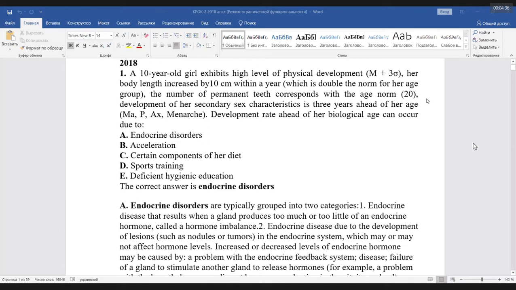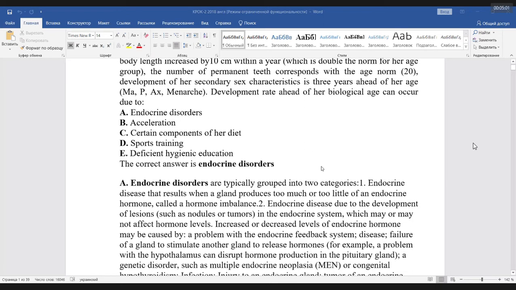Of course, it deals with hormonal disorders. Diet cannot cause these disorders, nor hygienic education. Sports training also, she can become strong, or maybe the height increases, but there are no changes of sexual organs. Here we have, of course, endocrine disorders.